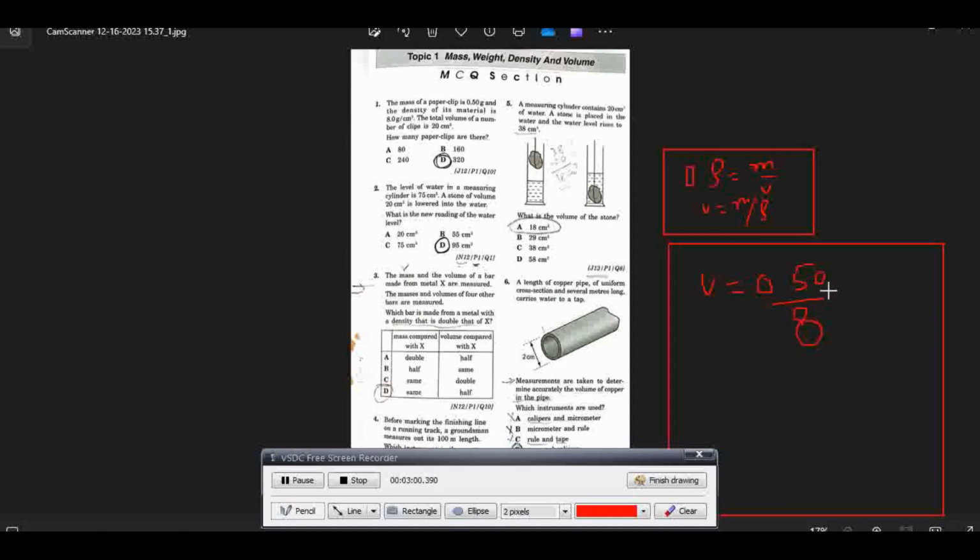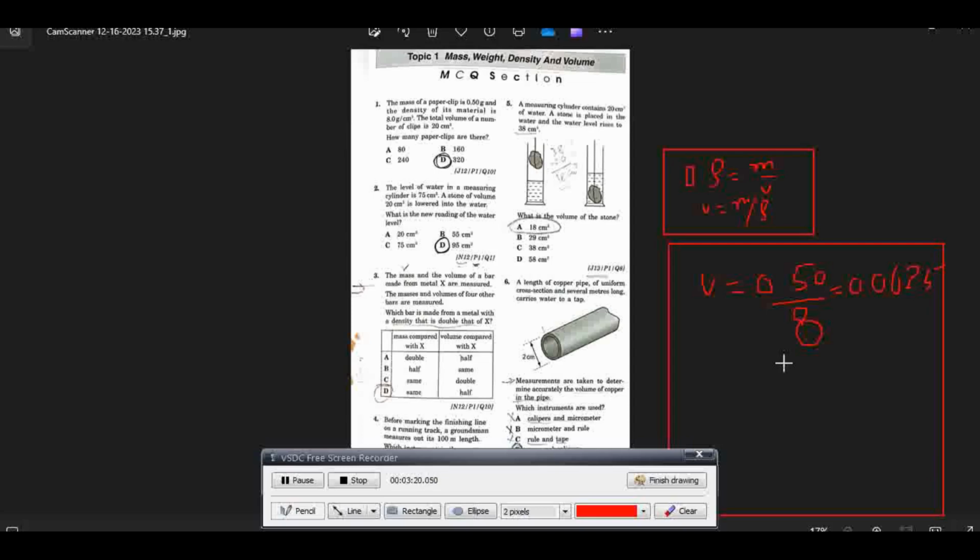When you divide it, the answer comes out to be 0.0625 centimeter cube. So this is the volume of one paper clip.